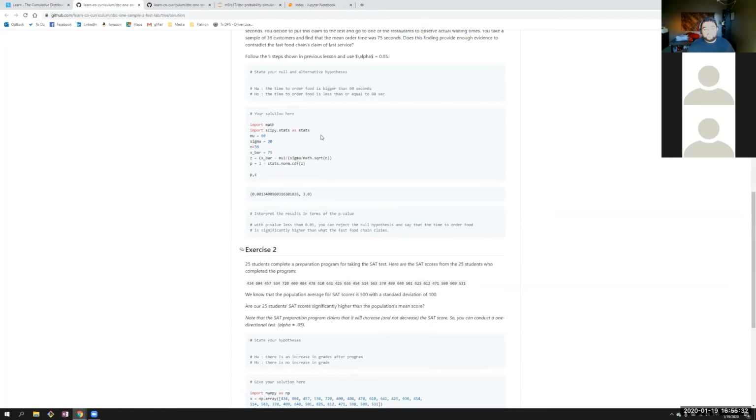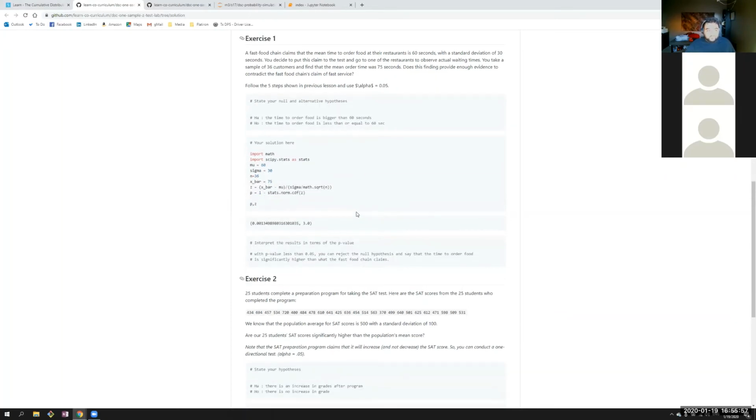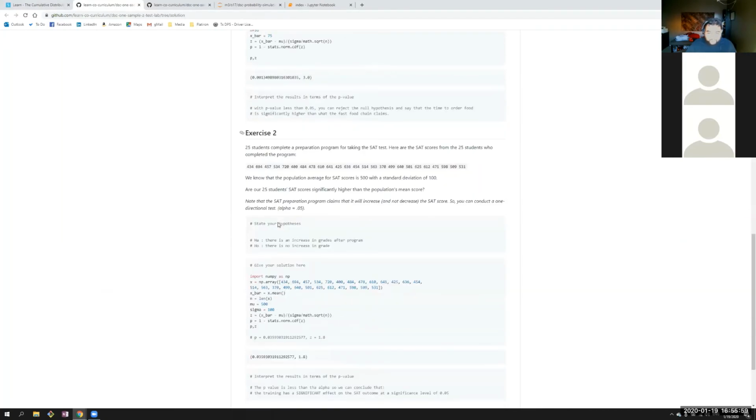So what I'm saying is, hey, I did my own sample and I saw the mean was 75. And if you guys are right that the average across all of your restaurants is in fact 60, then the chances that I would have seen a sample where the mean was 75 is 0.1%, which is highly unlikely. So what that tells us is that your actual population mean is not 60, it's probably something higher than that. And you guys are inflating your numbers to do better business or something. Make sense?